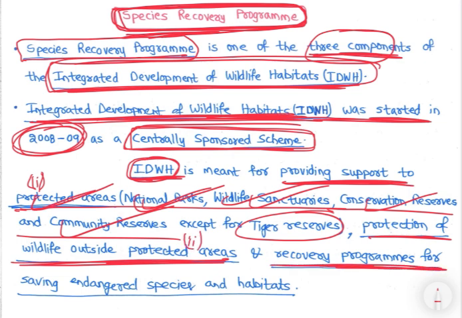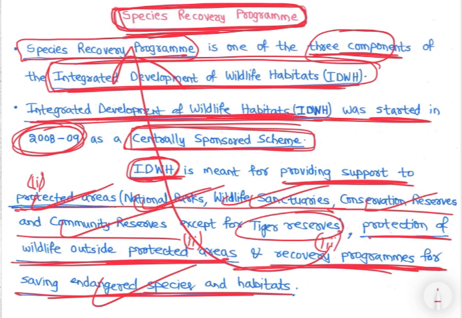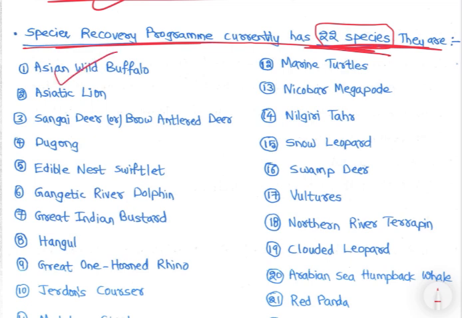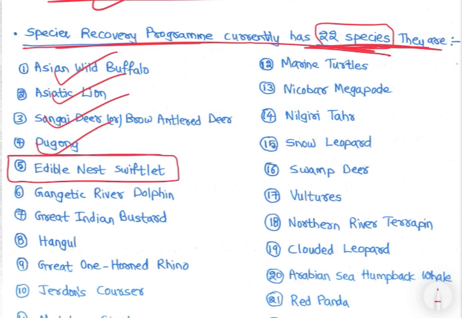And third component is recovery program for saving endangered species and their habitat. So this is third component. So third component यही है, ये component ही species recovery program है. Right, so three components of integrated development of wildlife habitat. So अब उसमें क्या क्या species, recovery program currently has 22 species. They are 23 species. They are, अब देखो सब हमने cover किया. See, Asian wild buffalo we have covered, Asiatic lion we have covered, Shanghai deer we have covered, dugong we have covered, edible nest swiftlet we will be covering now.